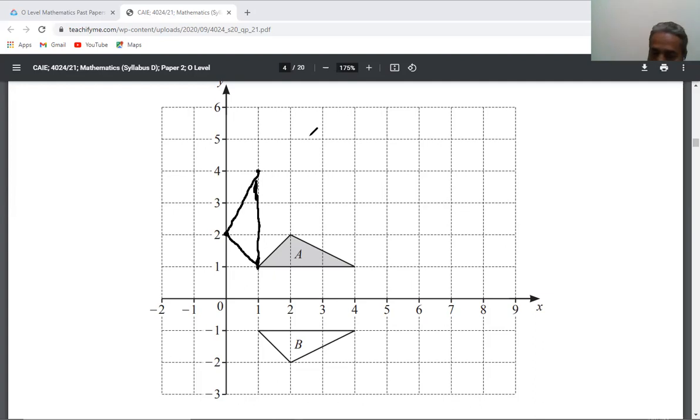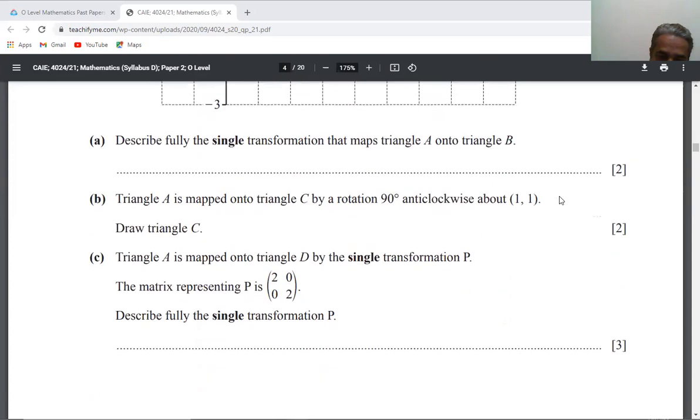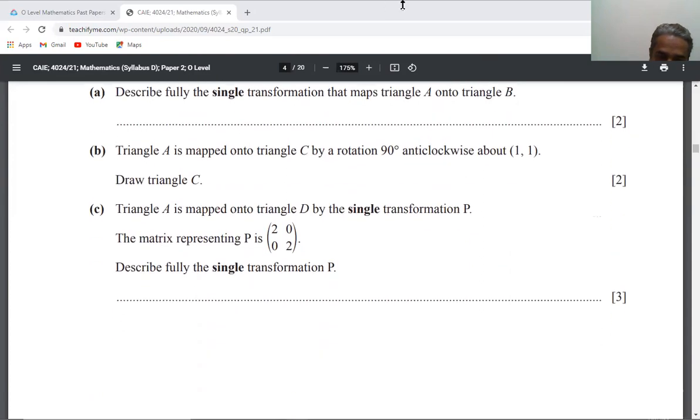And now I will write the other answers in the answer space. So first is reflection.